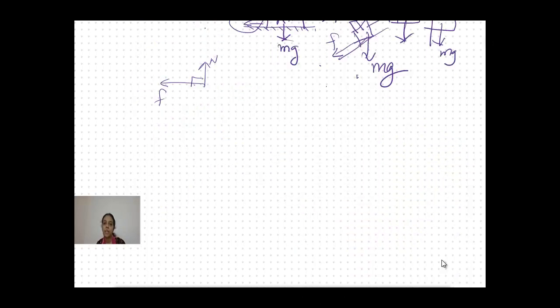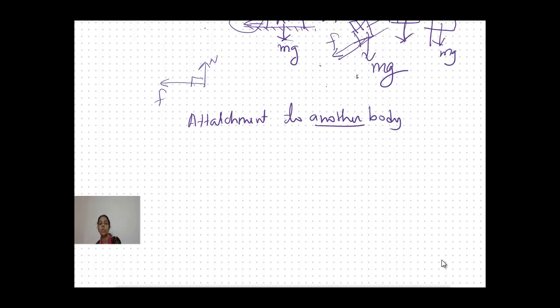Here we are again going to study the attachment of one object to another body. This is the introductory portion which I am telling you.